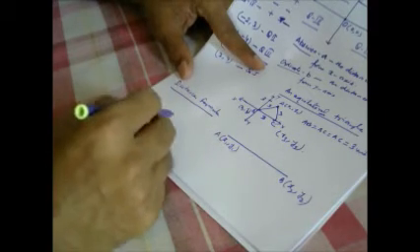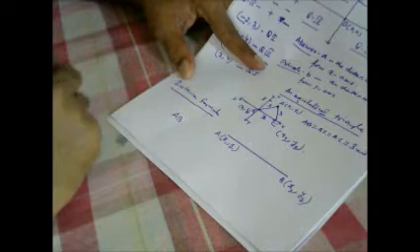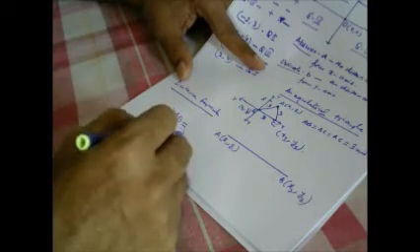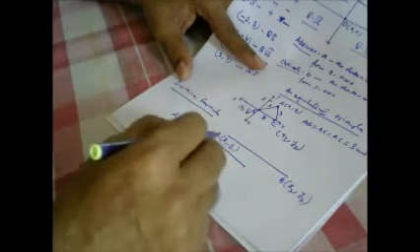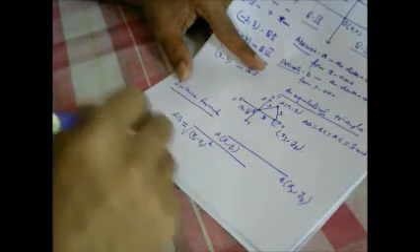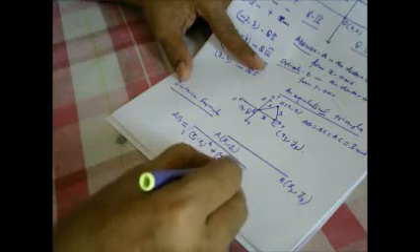Okay. Now, in this case, we can find the distance AB is equal to the whole root of (x2 minus x1) whole square plus (y2 minus y1) whole square.